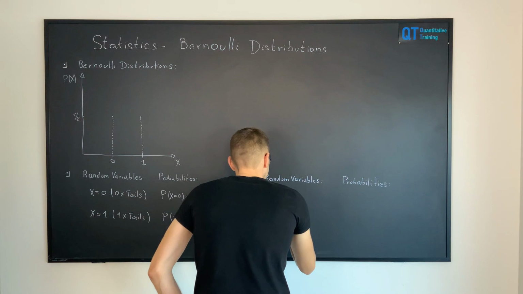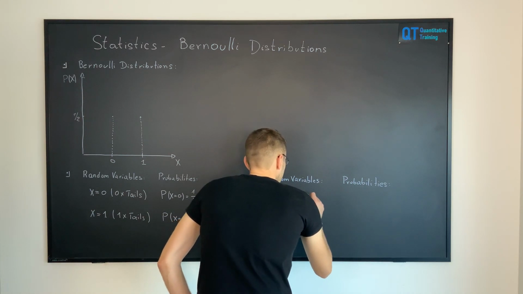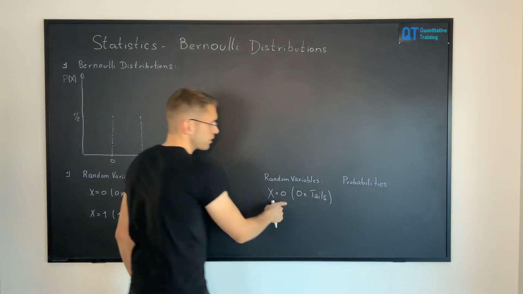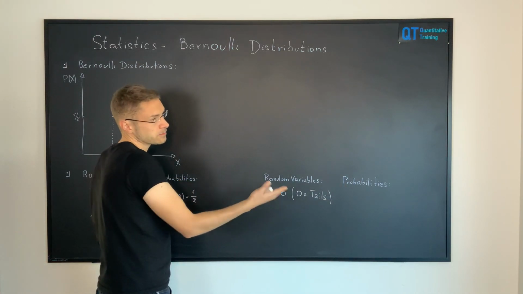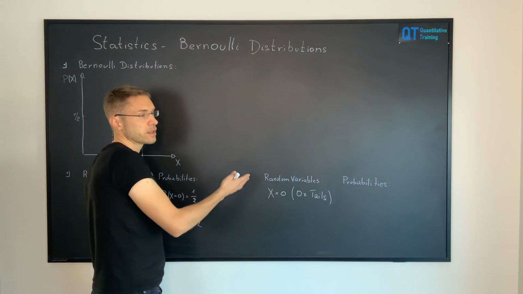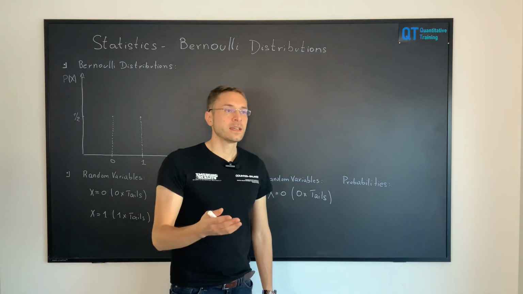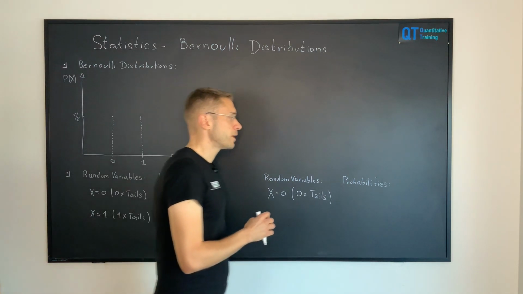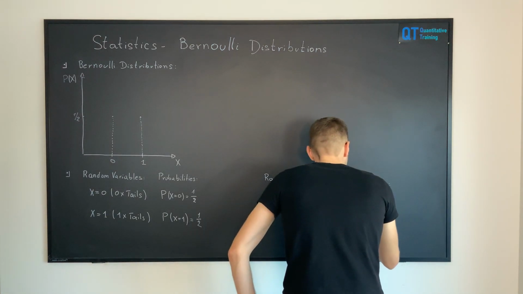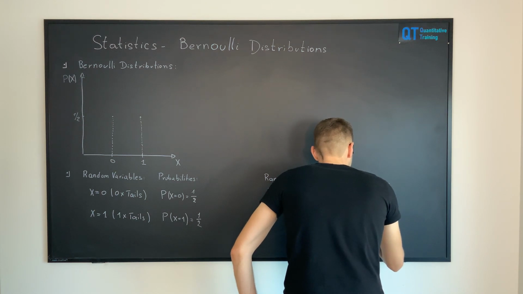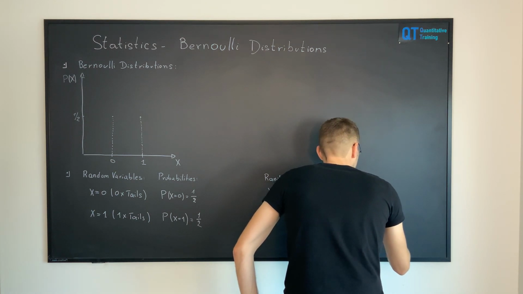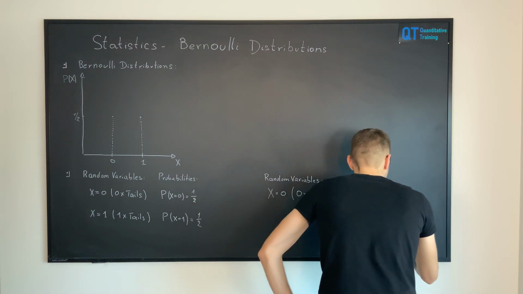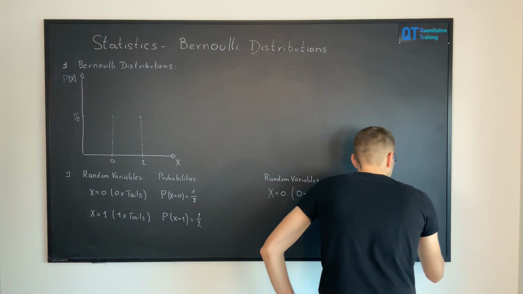So x equals 0 for 0 times tails, or heads, because we saw that not obtaining tails means obtaining heads, and we assume this time that the coin is not fair and that tails is more likely to take place, so heads is less likely to take place. The associated probability by assumption here is probability of x equals 0 is 3/10, which is equal to 0.3.